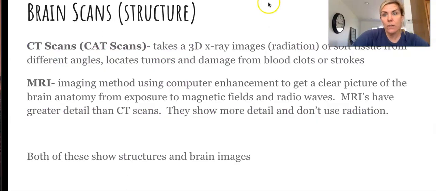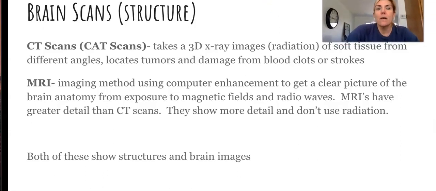Okay, so just a little bit more specific, the CAT scans or CT scans, that's where you take 3D X-ray images. It's radiation, but it's of soft tissue from different angles, and it helps researchers locate tumors, damage from blood clots or strokes, but it does include radiation.